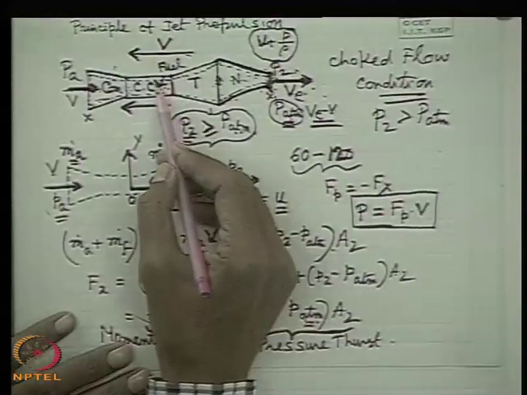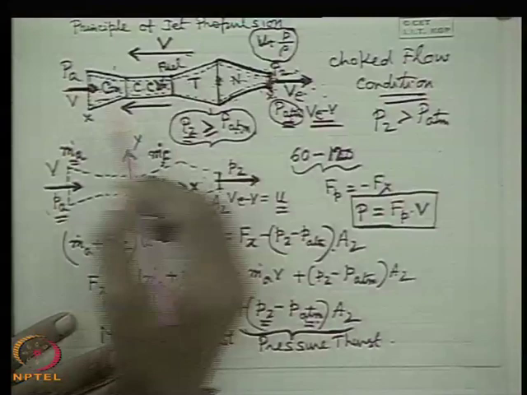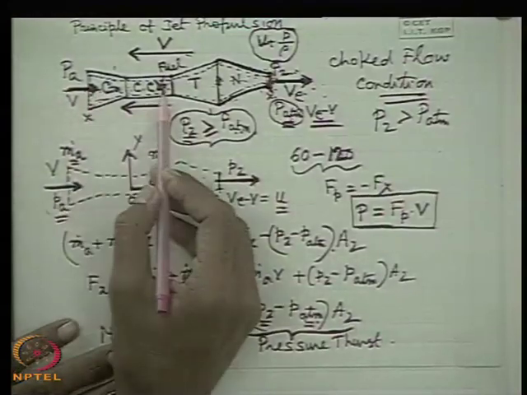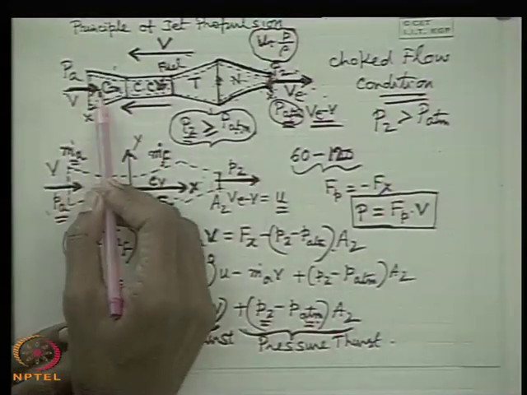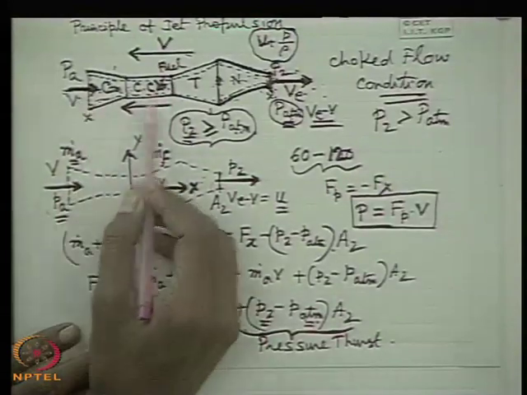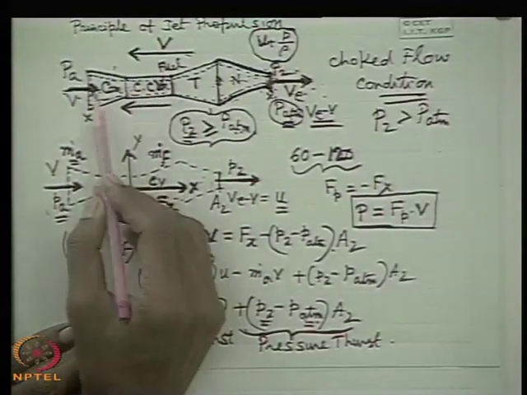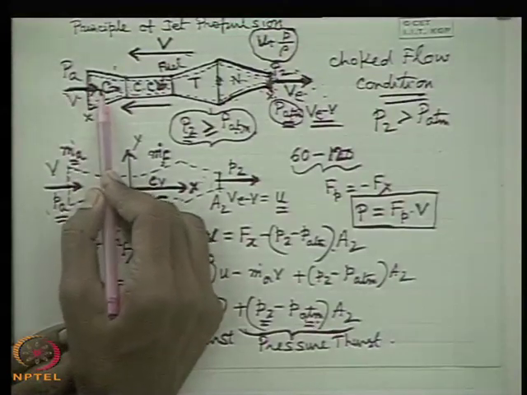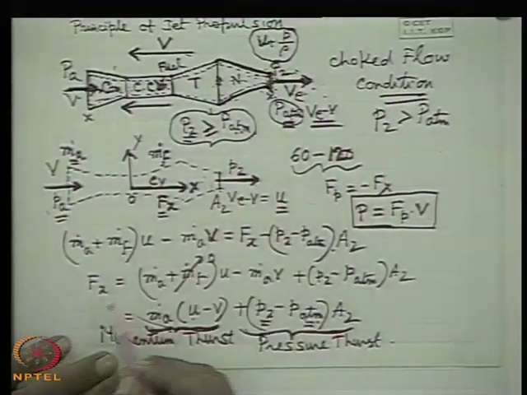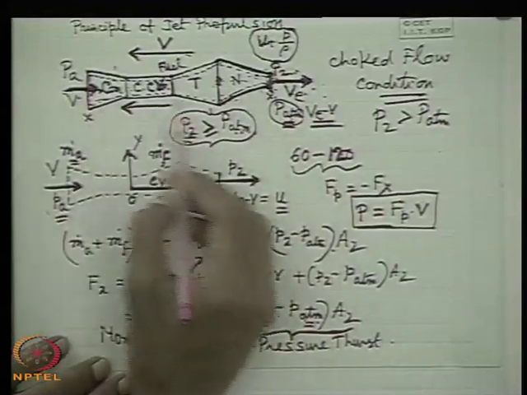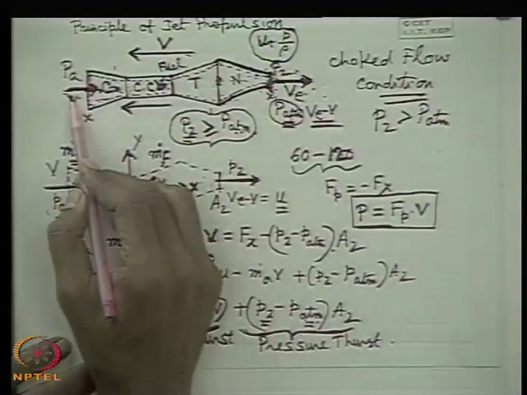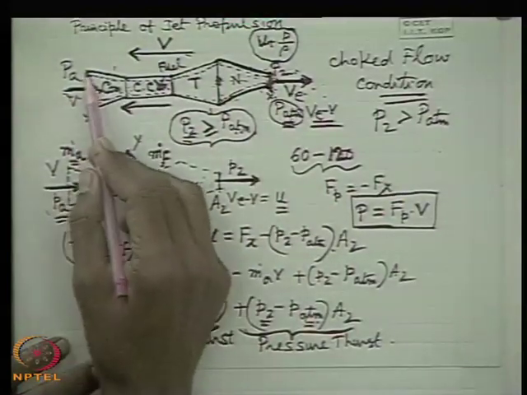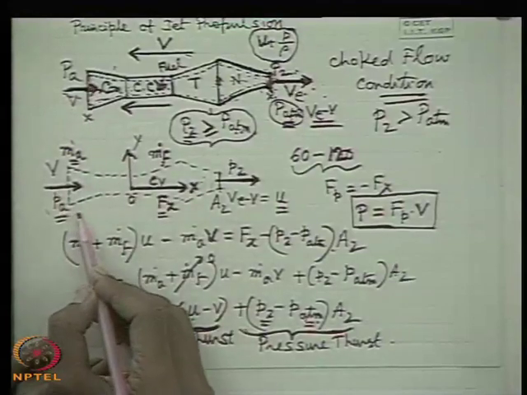That means fuel is also there within the fuel tank in the aircraft, but oxidizer, that is the oxygen required for burning of the fuel, is taken from the atmosphere. For a rocket, both oxidizer and fuel are contained within the rocket. That means for a rocket, from a fluid mechanical point of view, it does not take ambient air. So in that respect, its performance in generating propulsive power is independent of the atmospheric condition.